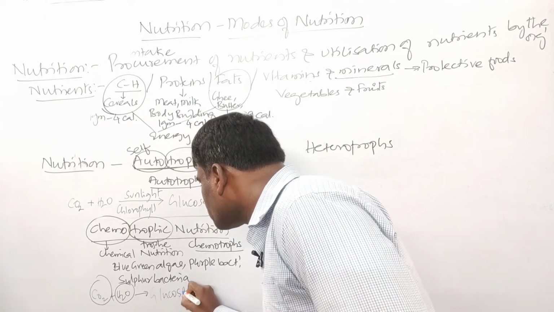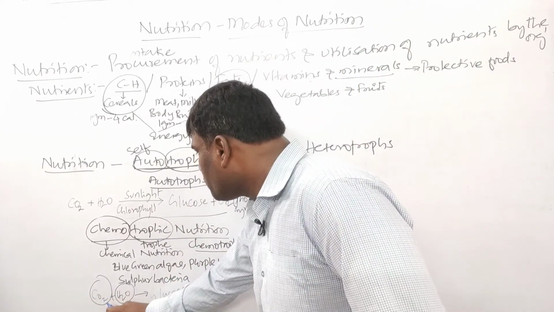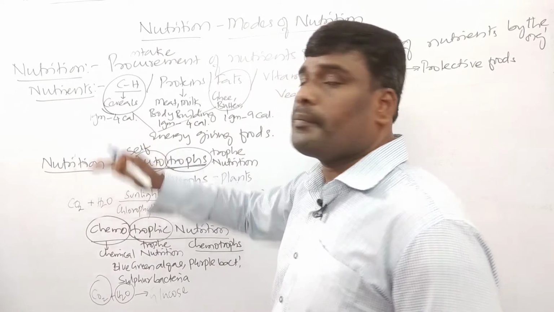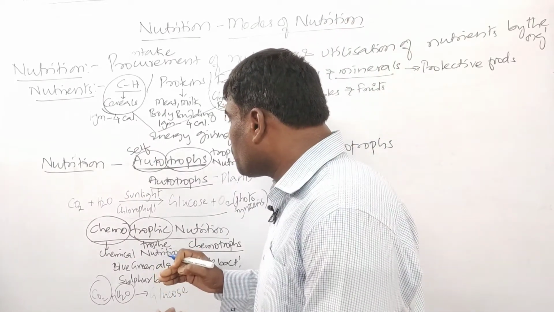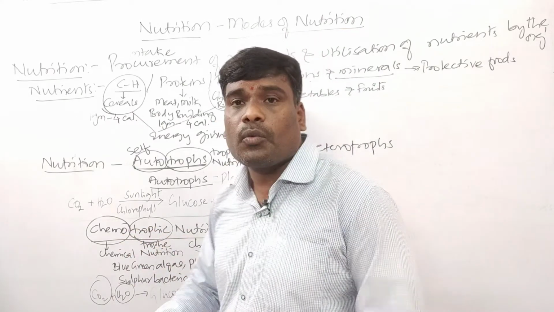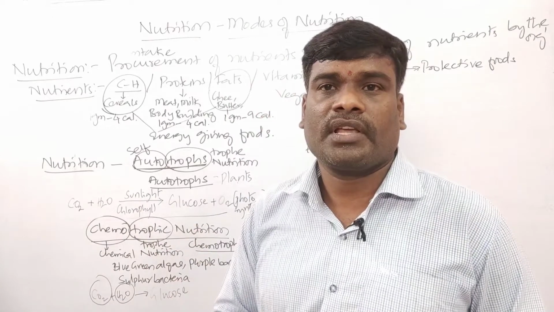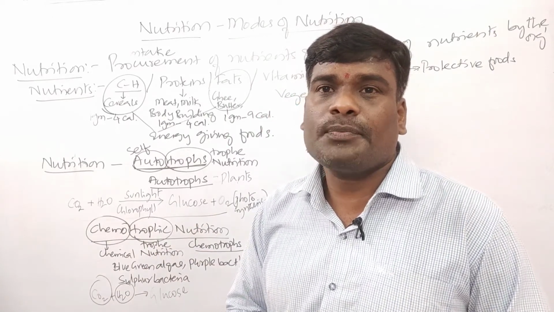Glucose. But what is the difference between chemotrophic nutrition and autotrophic nutrition? The main difference between these two is that chemotrophic nutrition does not require sunlight. They do not require any kind of what, children? Sunlight.